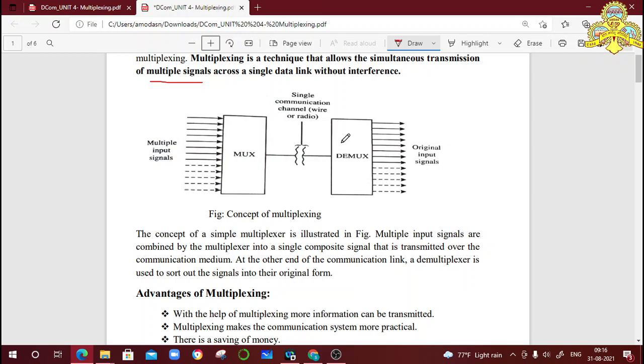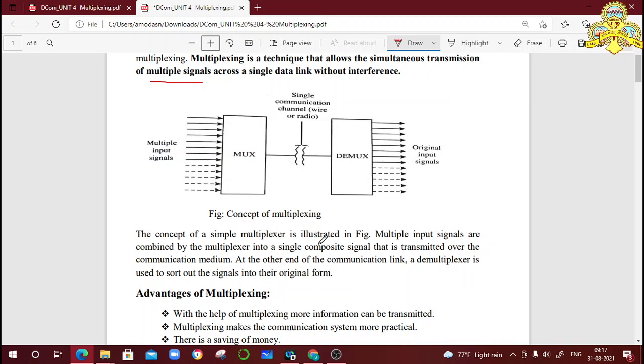At the receiving end, we use the demultiplexer to separate the signals. See here, the original input signals are obtained at the output of this demultiplexer. Multiple input signals are combined together and transmitted through a single channel. At the receiving end, we use the demultiplexer and we get the original input signals. This is the basic concept of multiplexing. The concept of a simple multiplexer is illustrated here.